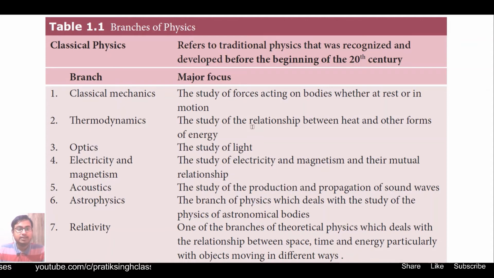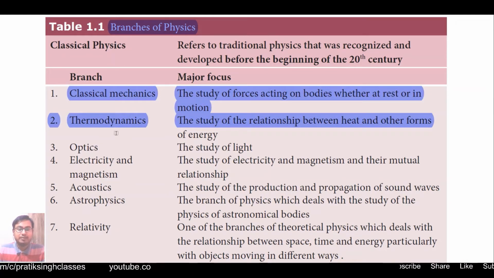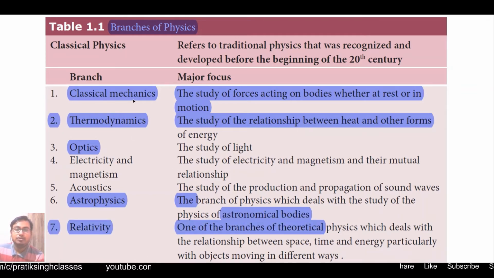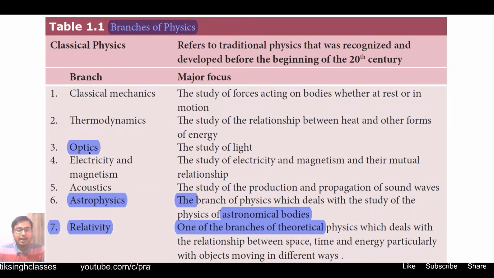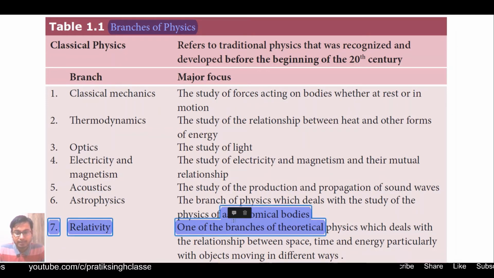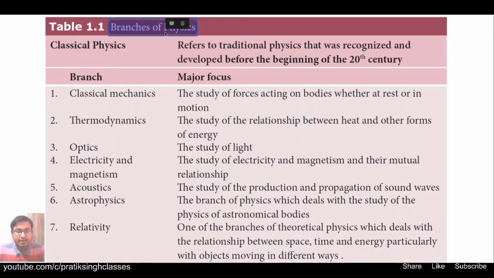So here on the screen you can see table 1.1, branches of physics. These are the things you have to memorize very well. Like thermodynamics is the branch of physics which deals with the relationship between heat and other forms of energy. Optics is the study of light. Astrophysics is the branch of physics which deals with the physics of astronomical bodies. So table 1.1 you have to memorize very well. If I try to deal with it here, it will take around 25 to 30 minutes, so let us leave it for now, and we will come to it one by one in later videos.